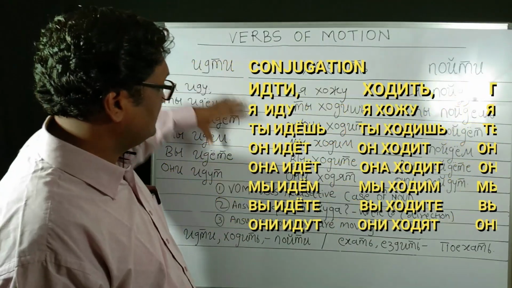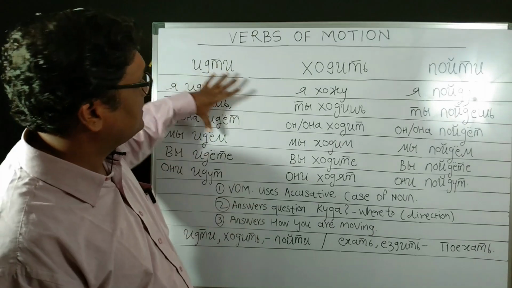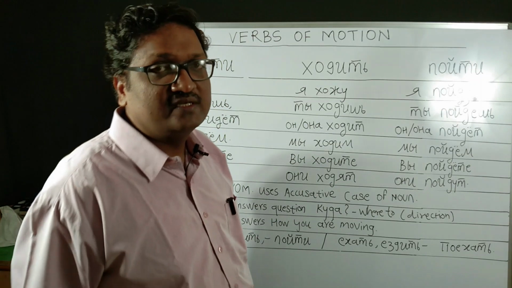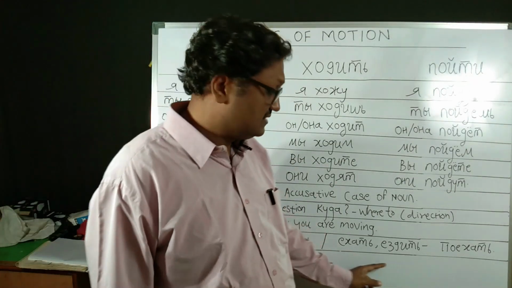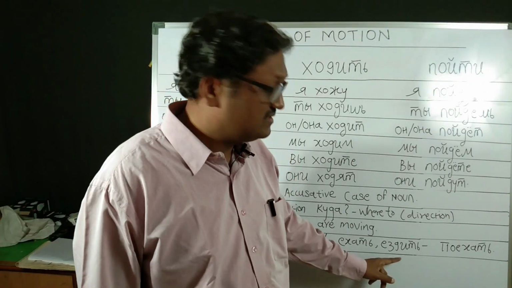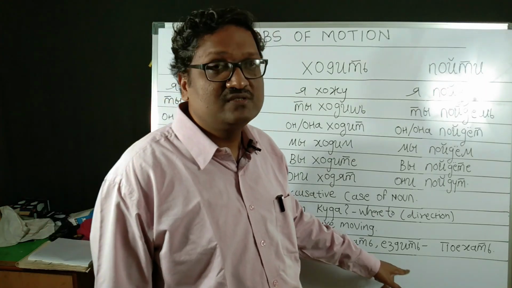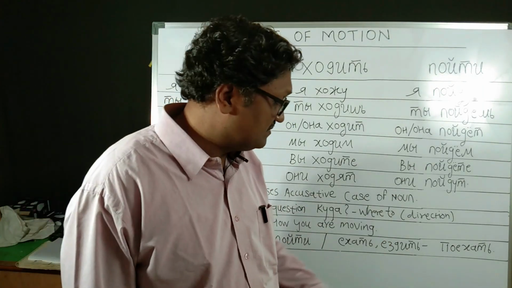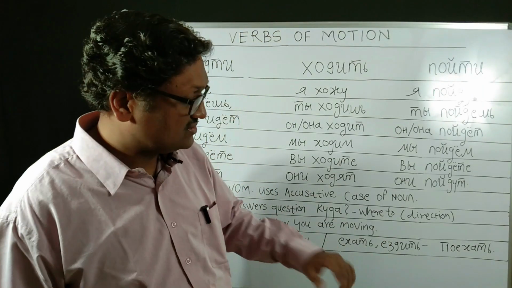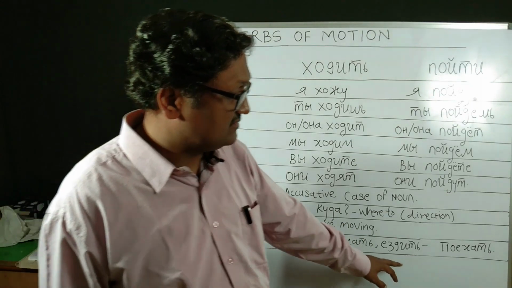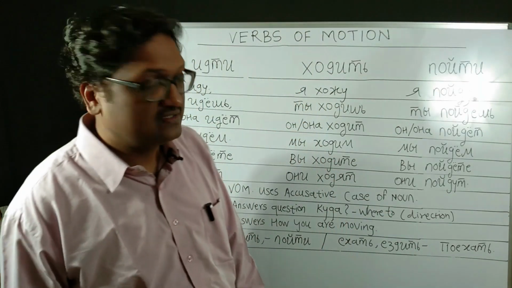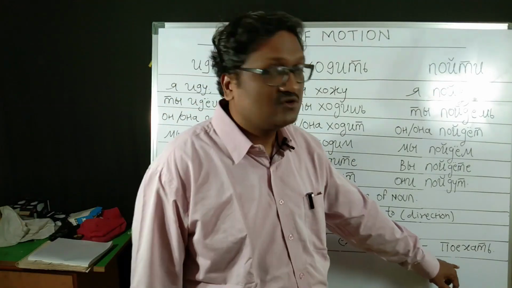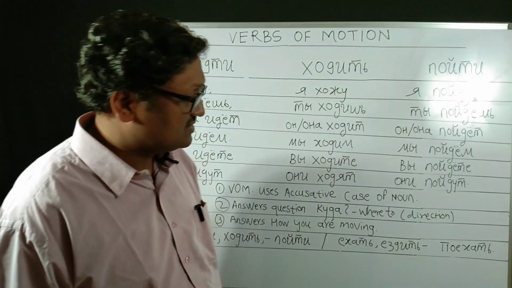First we will see these three verbs, which indicate motion on foot, walking there. And ехать and ездить, these two verbs indicate motion by any vehicle, either by bicycle, car or motorcycle, but not plane and ship. Ехать and ездить, and поехать is the perfective of them, and that is also used in the future tense of ехать and ездить. The conjugation of поехать is used. That is the standard practice.